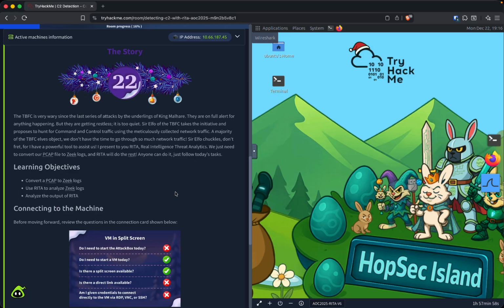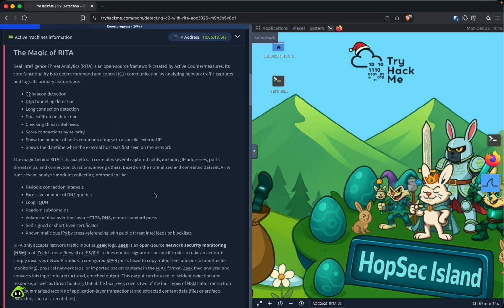So today's learning objectives are going to be converting PCAP to Zeek logs, using RITA to analyze Zeek logs, and analyzing the output of RITA. So, the magic of RITA. Real Intelligence Threat Analytics is an open source framework created by Active Countermeasures. Its core functionality is to detect command and control communication by analyzing network traffic captures and logs.